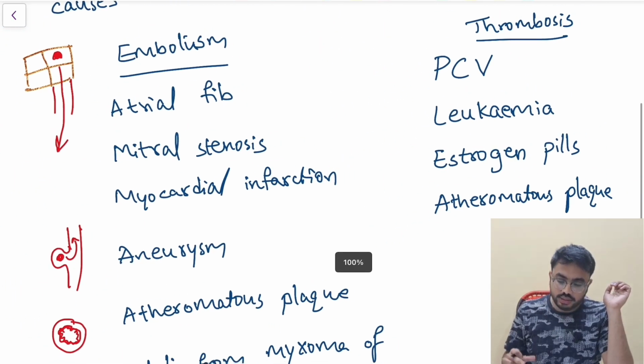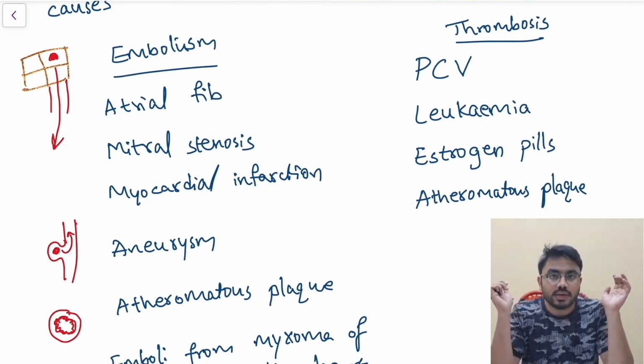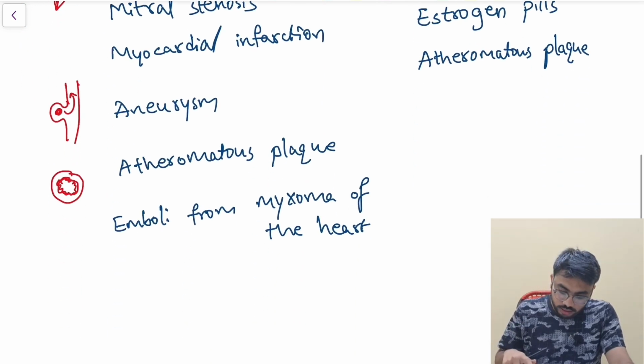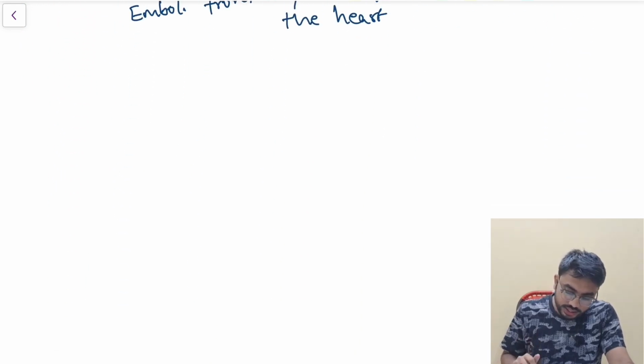These are all the various other causes which are leading to embolus or thrombosis, which are capable of causing acute lower limb ischemia. I want you to remember all these causes. Okay. Now coming to what are all the clinical features with which the patient is going to present to us.